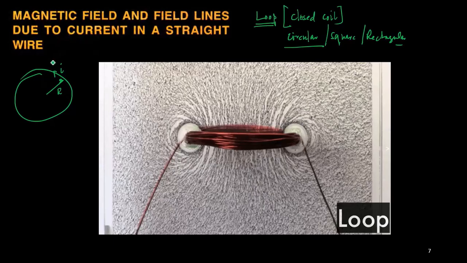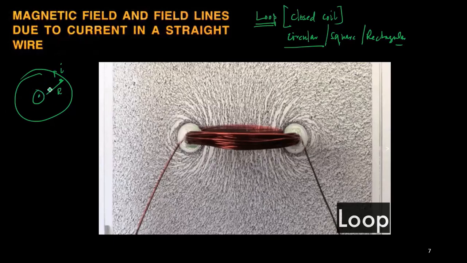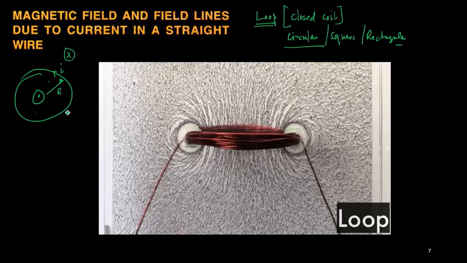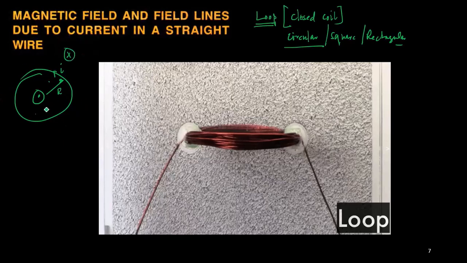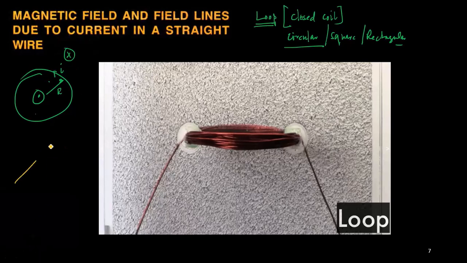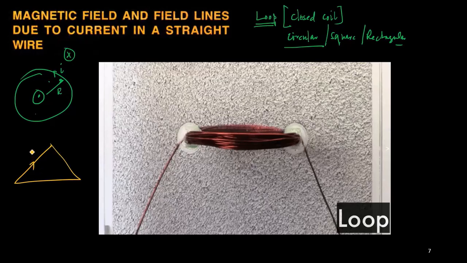That means it should be pointed outward, so the magnetic field will be dot. If I put the dot symbol for the inside part of the loop, then the outside part will always be cross. Again, it separates into two different parts, one dot and the other cross. Similarly, let us say I take a triangular loop and allow the current to flow in this direction.